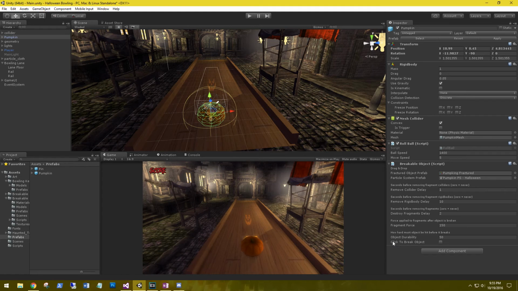And on ours, disable the click to break object. We want the pumpkin to be able to roll down the lane. We don't want it to explode as soon as we click on it. Also, the object durability, set it at 50. We don't want it to break until it's all the way down the lane and has busted up through the pins.